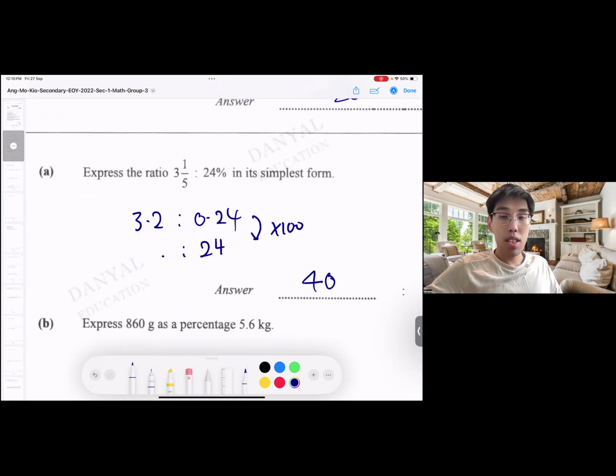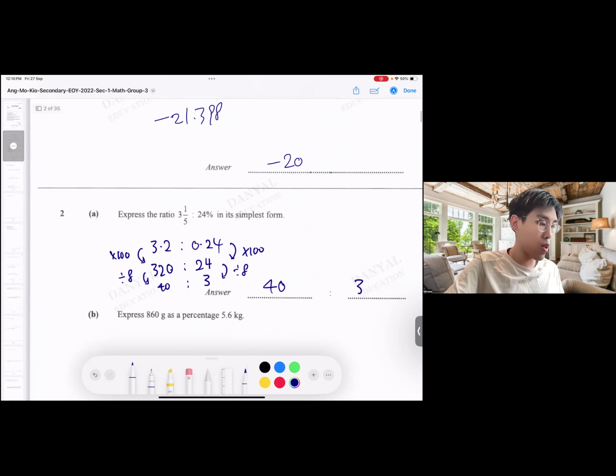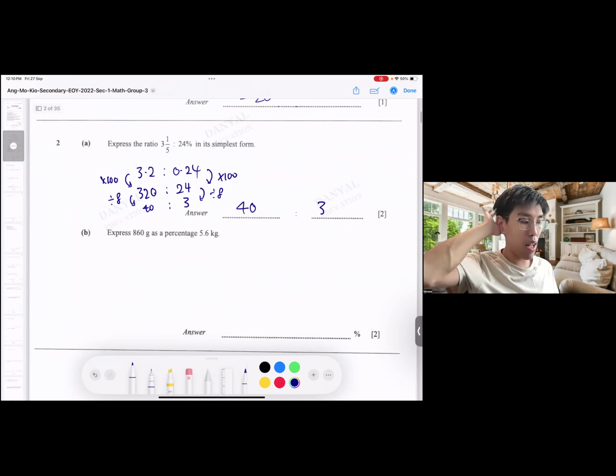So you get 24. As a result, the other side will be multiplied by 100 also. So it's 320 like that. Then you divide by how many? Divide by 8. Then you get 43. That's the working. Since this one is only 2 marks, not a big issue here.